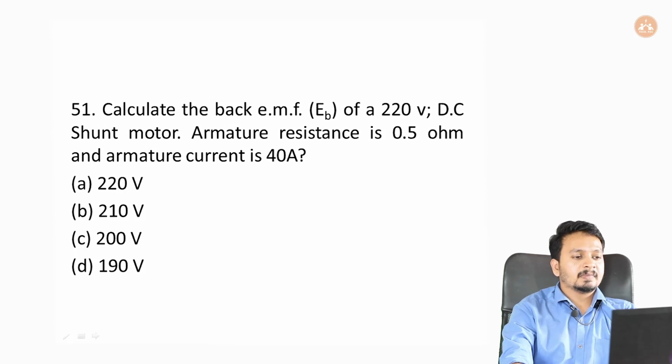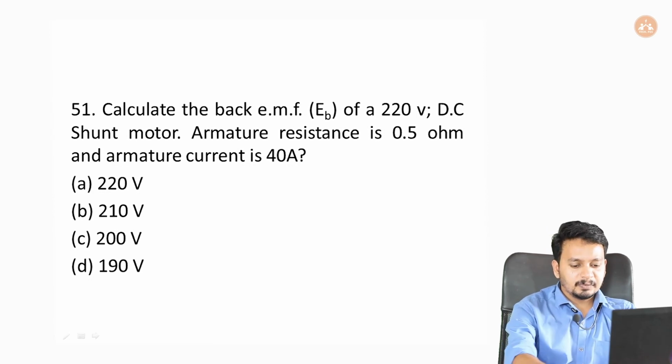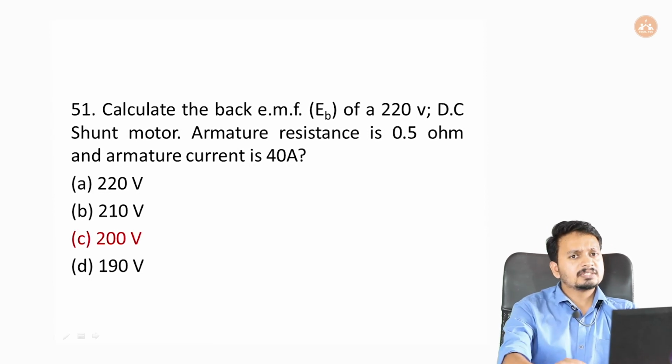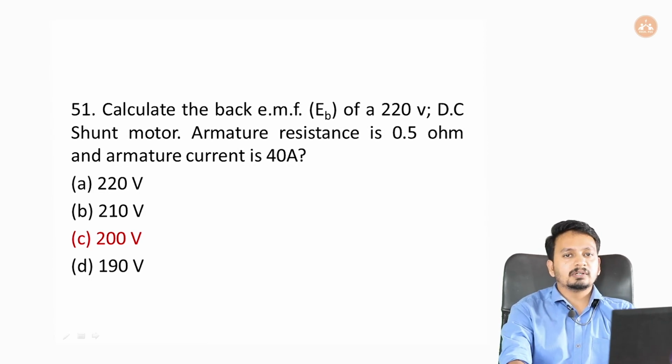Next question, calculate the back EMF of a 220 volt DC shunt motor. The armature resistance is 0.5 ohm and the armature current is 40 ampere. Okay, so option A 220 volt, option B 210 volt, option C 200 volt, and option D 190 volt. Okay, our answer will be option C 200 volt.